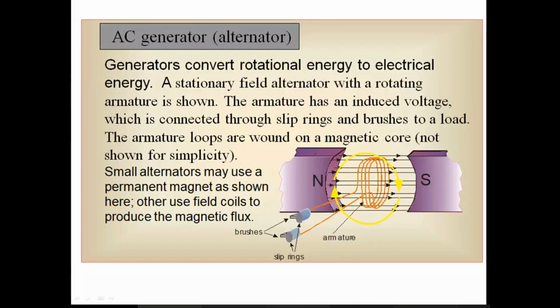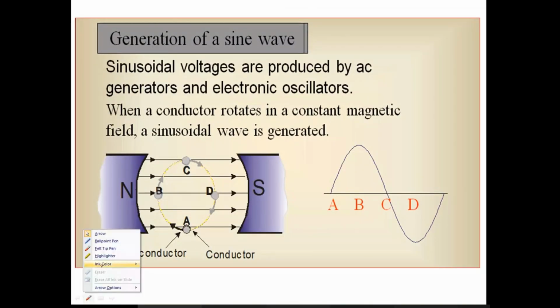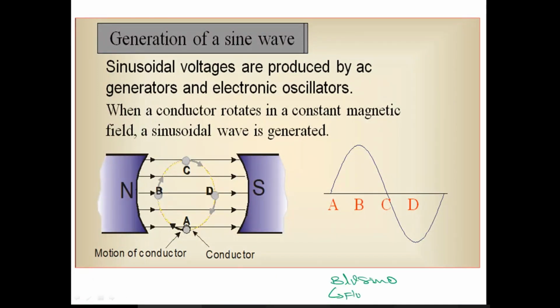BLV sin theta, where B is the flux density, L is the length of the conductor or wire, V is the velocity of the conductor, and theta here is the angle with which it is cutting the lines.